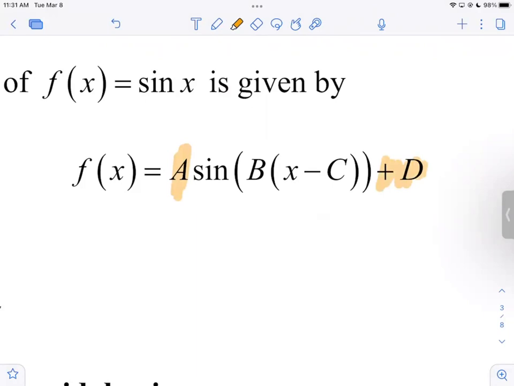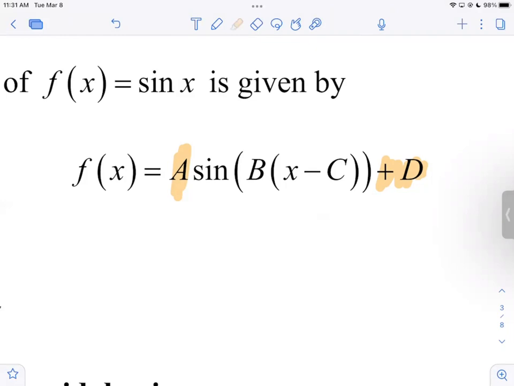A and D, if you remember, are outside the function. Anything that's outside the function affects the y values, which affects the graph vertically. If it's multiplied, it's a dilation. If it's added or subtracted, it's a translation or a shift. So A is still our vertical dilation factor. If A were 2, it's twice as tall. If A were 1/2, it's twice as short. And then D is your vertical shift. If D were +5, it's up 5. If D were -5, it would be down 5, so on and so forth.